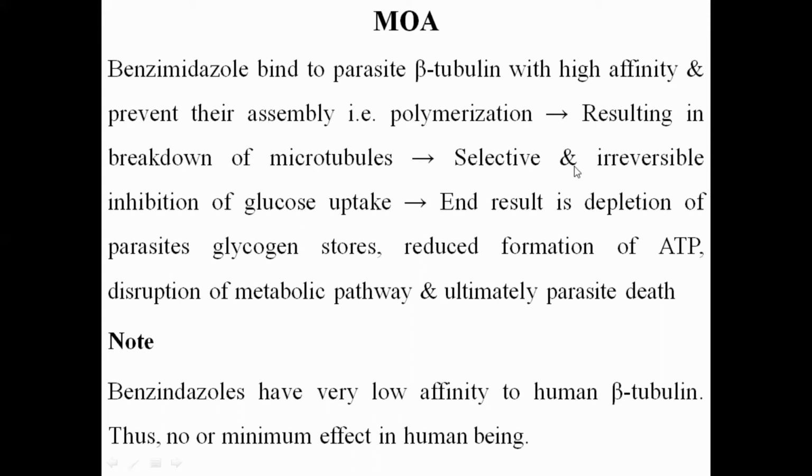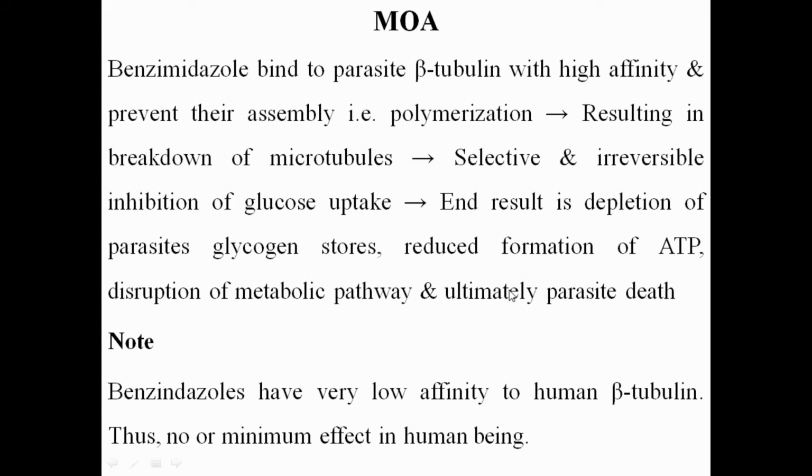There is the selective and the irreversible inhibition of the glucose uptake. The end result will be the depletion of the parasite glycogen store, reduced formation of the ATP, and the disruption of the metabolic pathway, and ultimately that will lead to the parasite death.